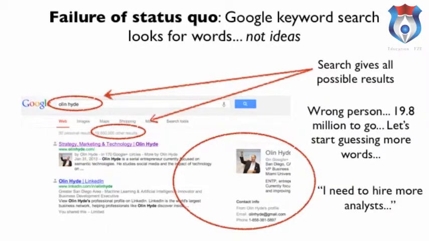So let's say I'm looking for somebody else, not me, named Olin Hyde. If I type in Olin Hyde, I get 19.8 million results, and all of the top results are the wrong person. It's me. So my next step would be to start guessing more keywords or start eliminating keywords, and I might be losing the really interesting bits that I'm looking for. So most government agencies and most corporations solve it by hiring more analysts. And we think this is not scalable. This is not the right approach.